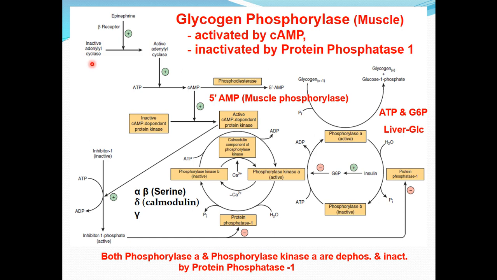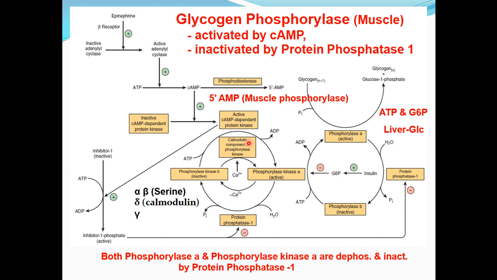This hormonal activity causes the activation of adenylyl cyclase, and the activation of adenylyl cyclase results in the formation of cyclic AMP from ATP, and the increased concentration of cyclic AMP results in activation of this cyclic AMP dependent protein kinase. And this active cyclic AMP dependent protein kinase causes two activities.